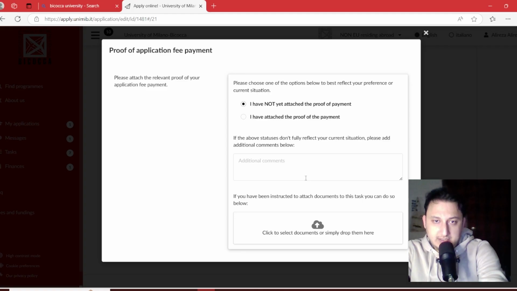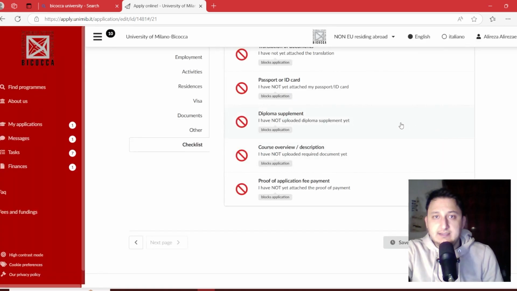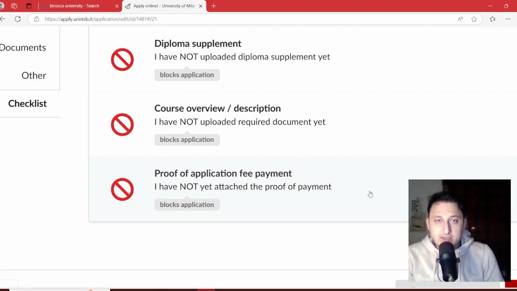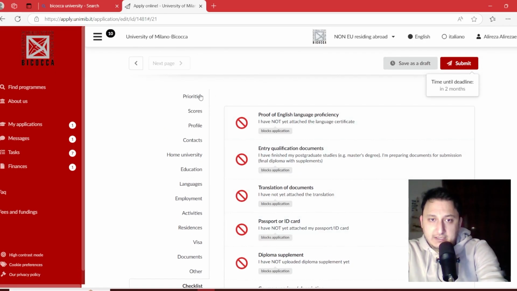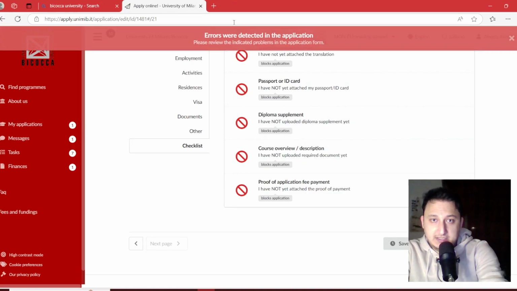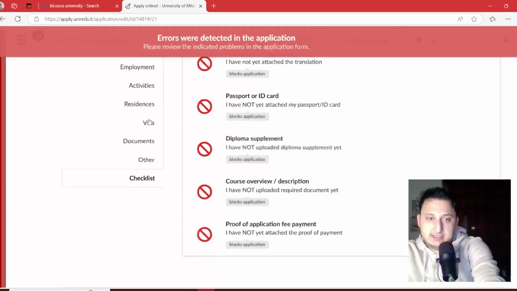That is emailed to you, and you can open your PDF, and after opening the PDF you can send money by transfer or bancomat, and with the IBAN you can get the IBAN code and go to the bank for paying the 30 euros. Yes, just 30 euros for your apply. After finishing all of them, you can save as draft and select submit. But I can't submit now because I didn't fill out all the information in these fields.